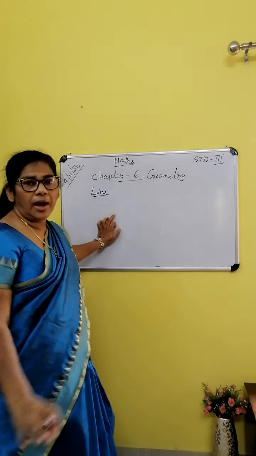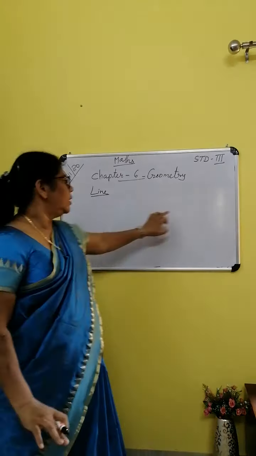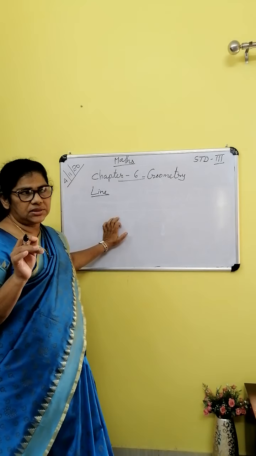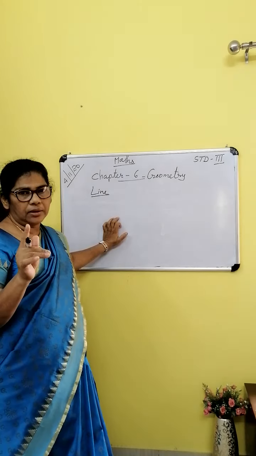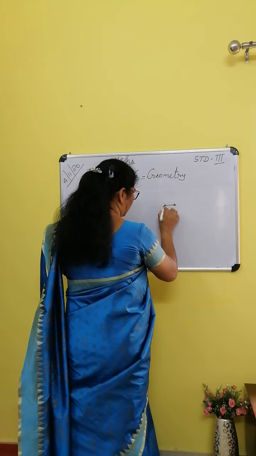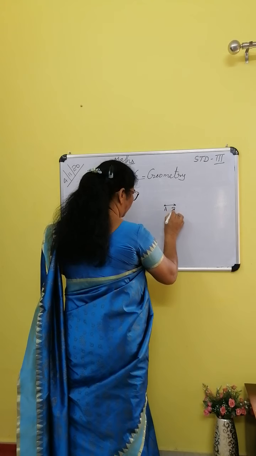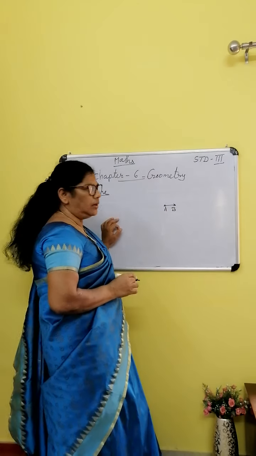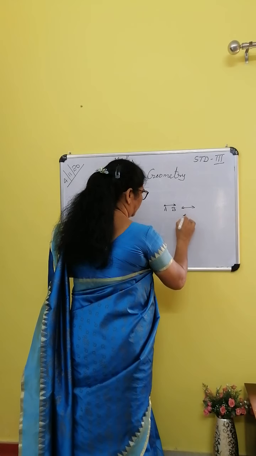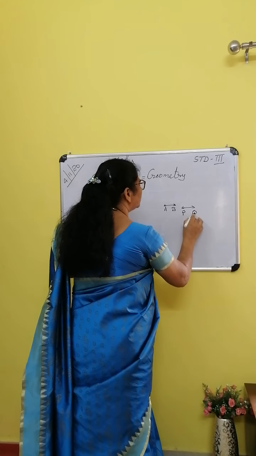See, when you see a line, if you see arrow mark at both ends, you can understand that is called a line. Okay, line. See, line AB. Line AB. See arrow mark. Line PQ.